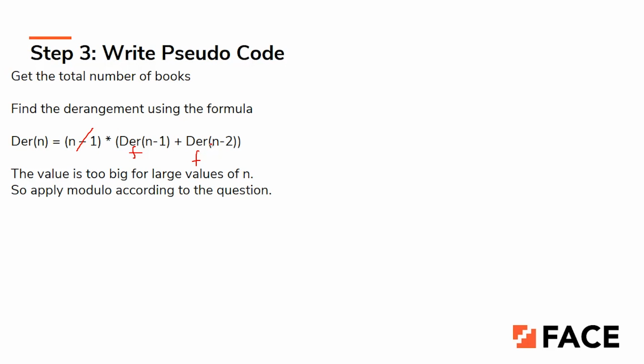Since the total number of combinations might be too large, you will have to apply the modulo according to the question. In our question, we had some 8-9 digit number, so I'm going to apply the modulo in my coding part. That's it, guys. You can crack this question within 2 minutes if you Google it and find the correct formula. So print the DER of n.